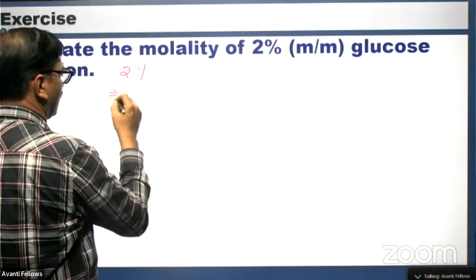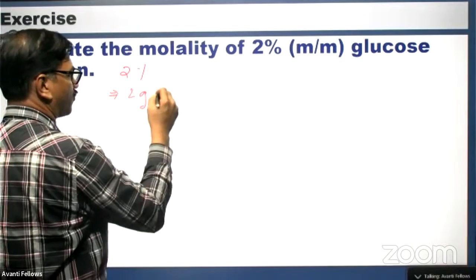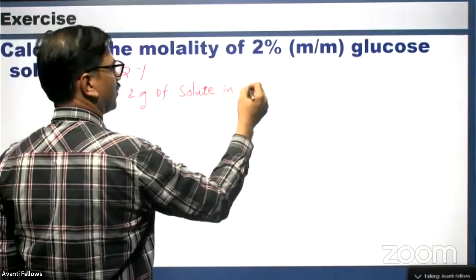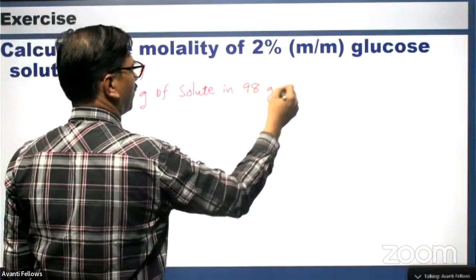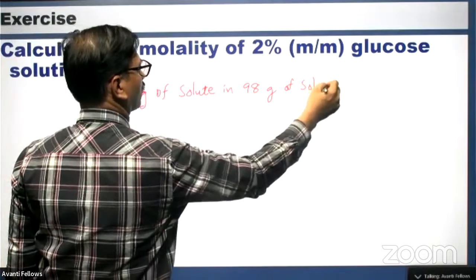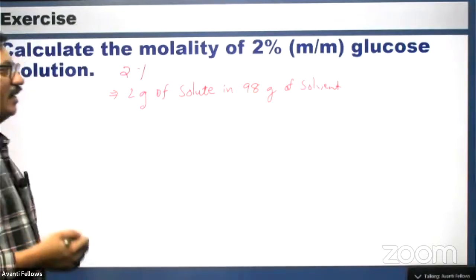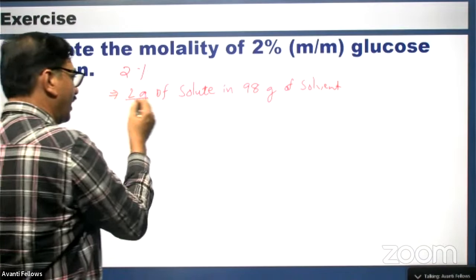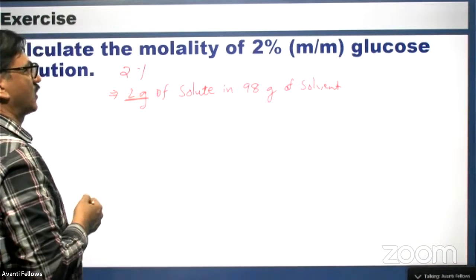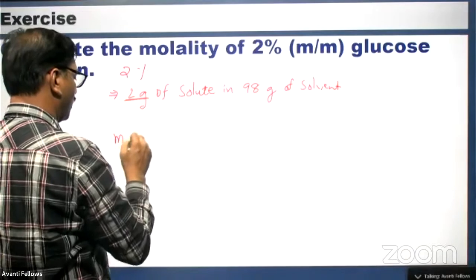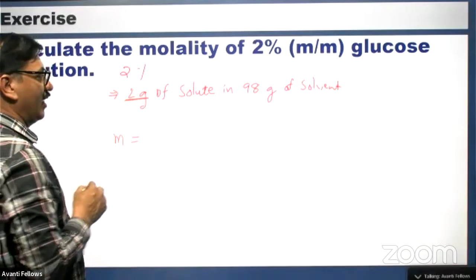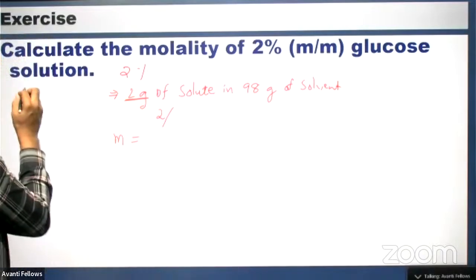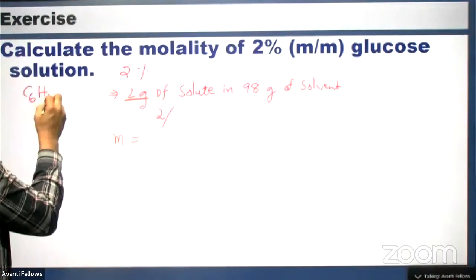2% solution means 2 gram of solute in 98 gram of solvent. This is what the meaning is. So given mass, we can take it as 2 gram. What is molality? Small m. Molality is number of moles, so 2 divided by the molar mass. It is glucose, C6H12O6.